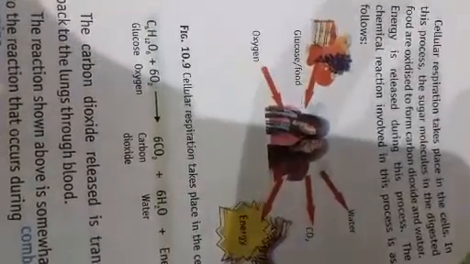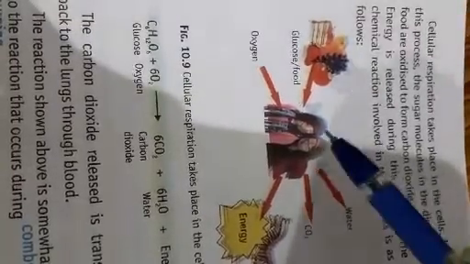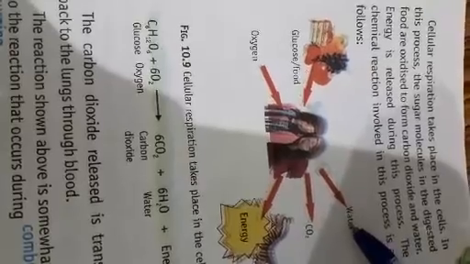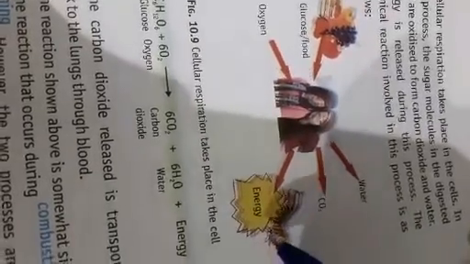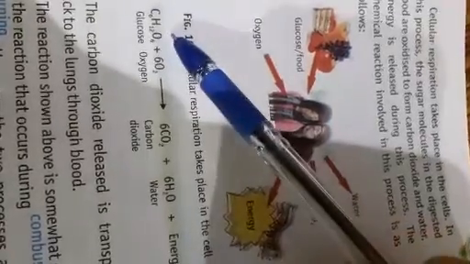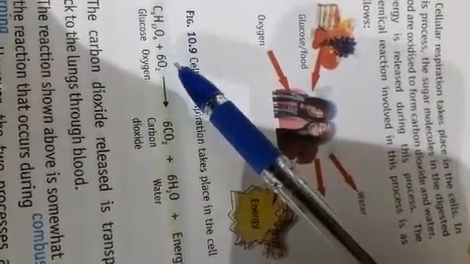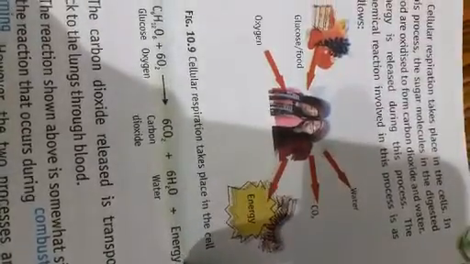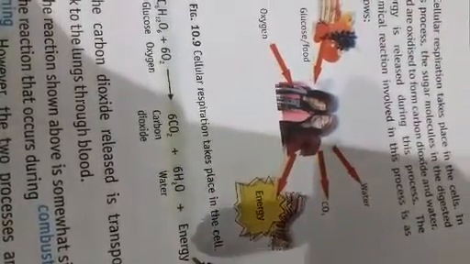This food undergoes the process of cellular respiration, where water is released, carbon dioxide is released, and energy is released. So glucose plus oxygen will release carbon dioxide and water and a large amount of energy to perform all the